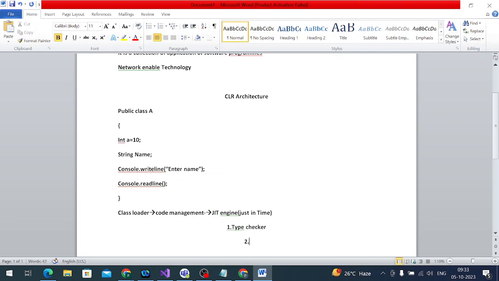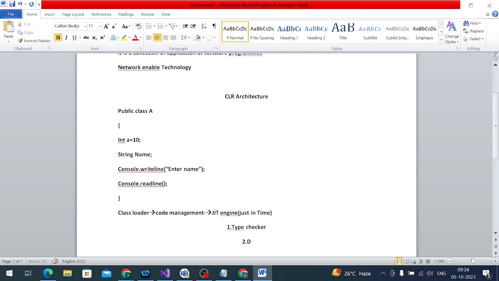The second thing: I want to run the application, but I need to know where exactly I'm getting the values, and whether there are any compilation errors or runtime errors.